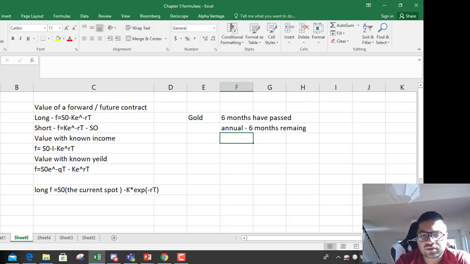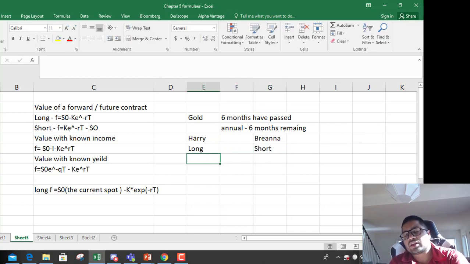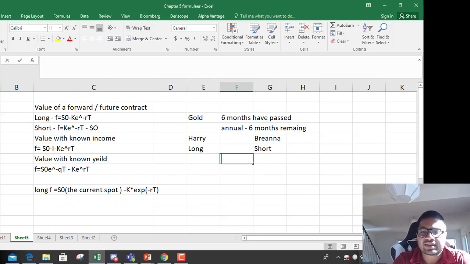Let's say two individuals took the two sides, Harry and Brianna. Harry was long and Brianna was short. Both went long and short at, let's say, 1700. So Harry was long at 1700, Brianna was short at 1700.